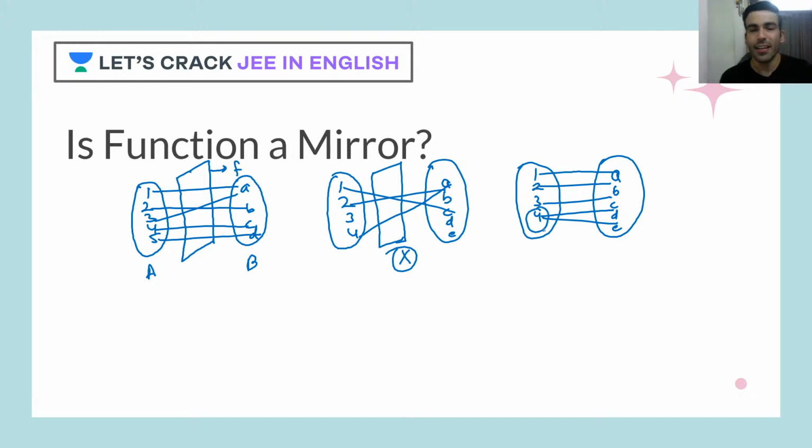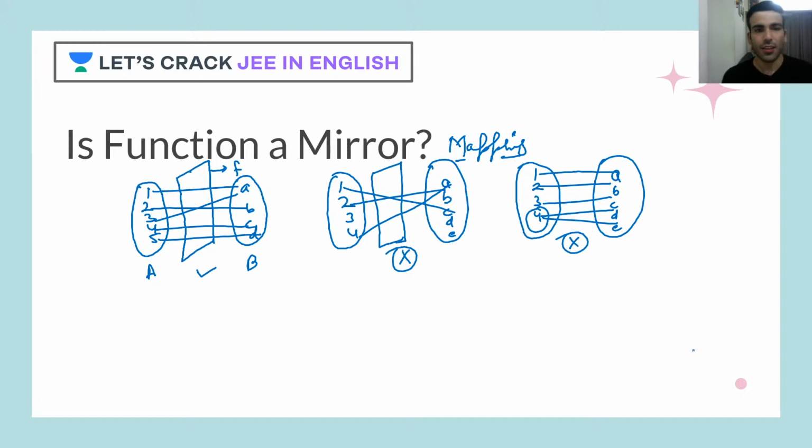See, when anything is standing exactly opposite to a mirror, what happens? You would get only one image. You can't get 2 images of the same thing. Correct? So this is also not a function. So clear? The definition of function is, I guess, clear. And this particular thing is called mapping. People call it mapping. So I guess it's easier for you to understand the definition of function and how exactly you can imagine it.